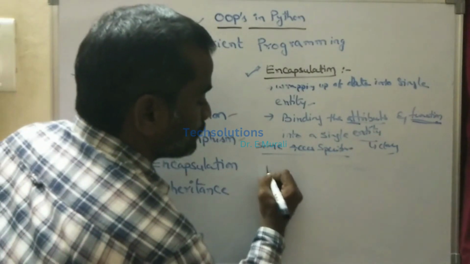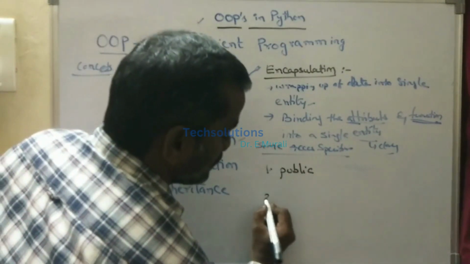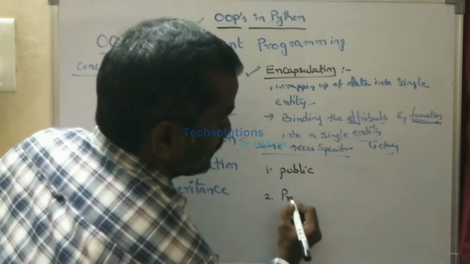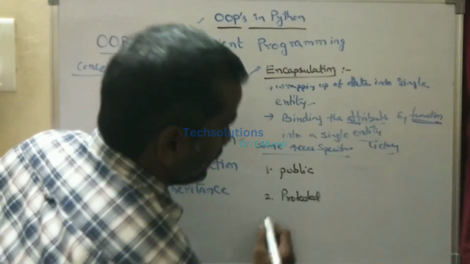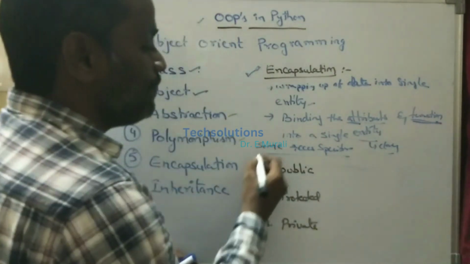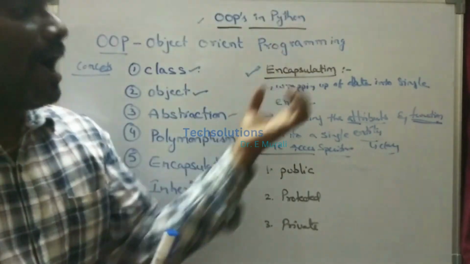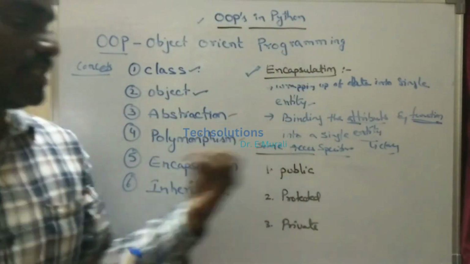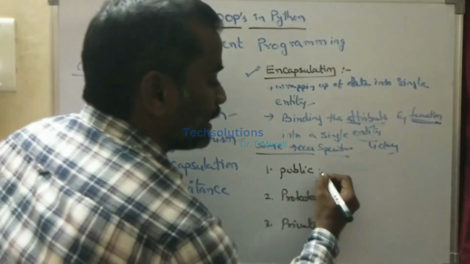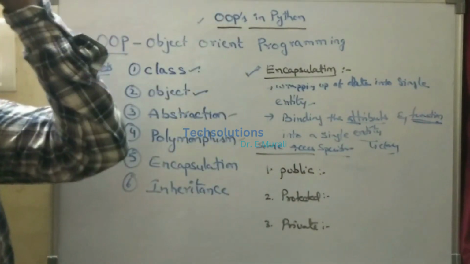The first one is public, the second one is protected, and the third one is private. These three are the access specifiers. Once we declare any function with an access specifier, that determines how far we can access it.